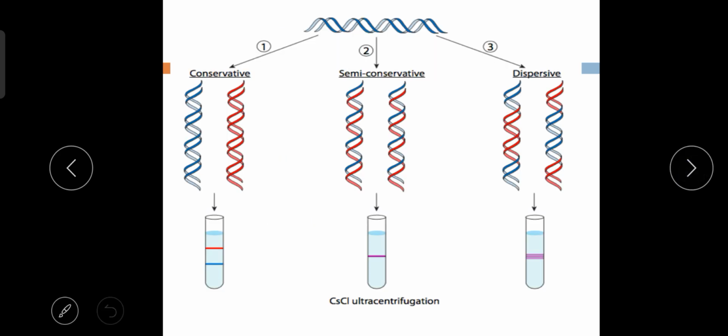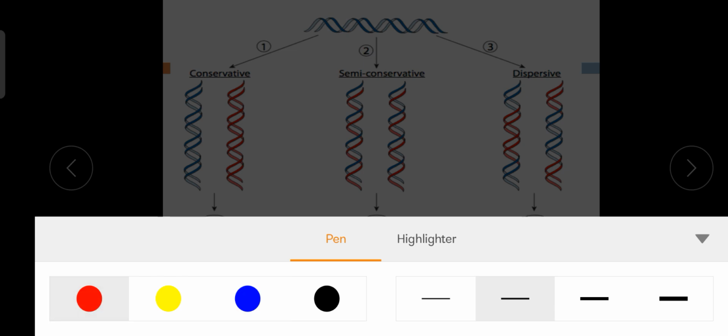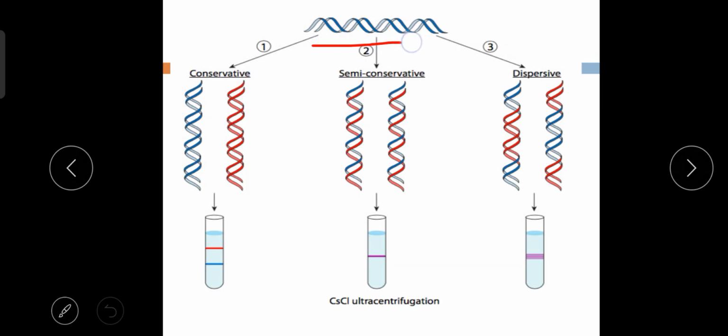You know that from one DNA molecule, which is called the parent DNA, and you can see in this picture that the upper one is the parent DNA. You know, from the parent DNA always two new DNA molecules are formed. These three are the models of DNA replication.